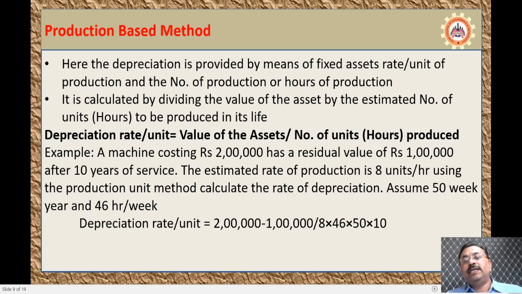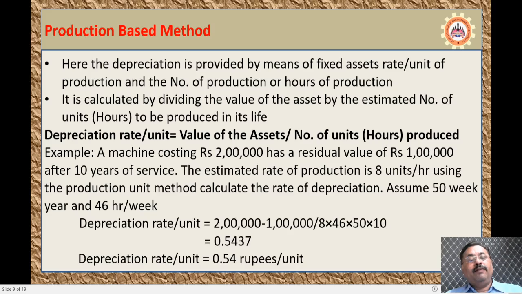Understood? So this is 8 units per hour. We will be producing for 46 hours a week and 50 weeks a year, for 10 years in this particular machine.